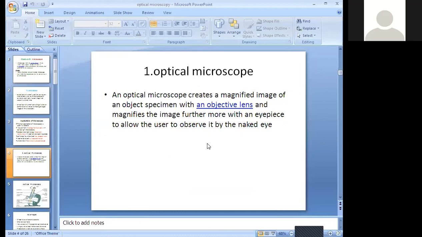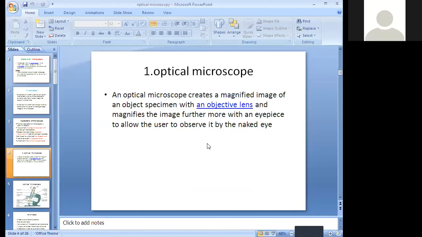What will happen if the object is without lens or without optics? We can't see the image. For the object that I want to see inside, whatever its parts or structure, we have to use the microscope. The microscope's main function is that it magnifies, in the sense that it increases the size of the image, nearly 100 to 1000 times, with the help of the lenses. Then you can see it with your naked eye with the help of the microscope. This is the main function of the optical microscope.